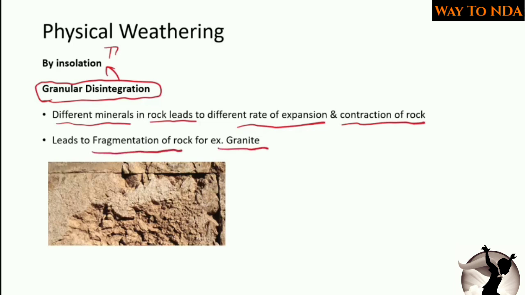In a single rock there may be different minerals present, and they may expand or contract due to their different capacity of expansion and contraction. Some minerals may expand quickly, some may contract quickly. So due to this difference in the expansion and contraction of different minerals present in the rock,